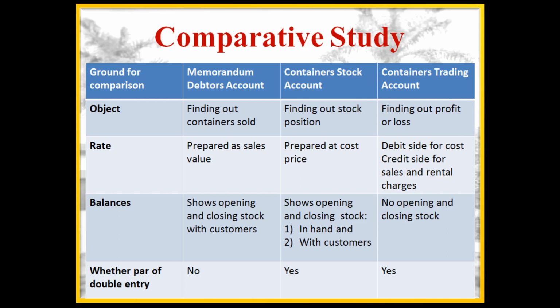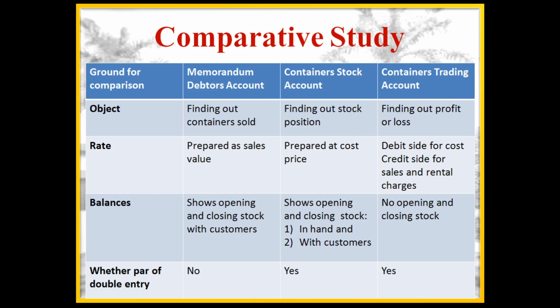Second, ground for comparison, rate. Memorandum debtors account is prepared at sales value. Container stock account is prepared at cost price. In containers trading account, the debit side is at cost, and the credit side is at sales and rental charges.